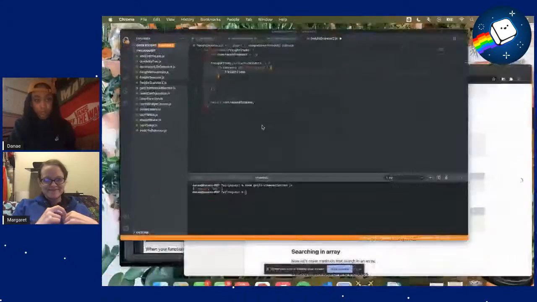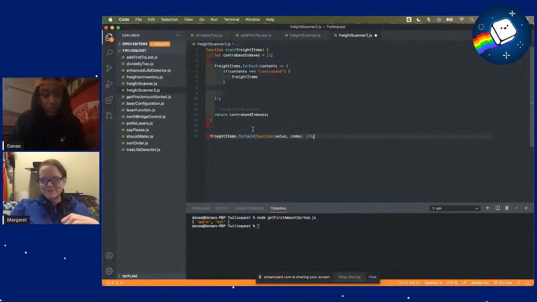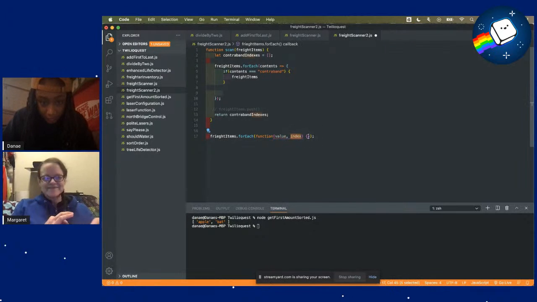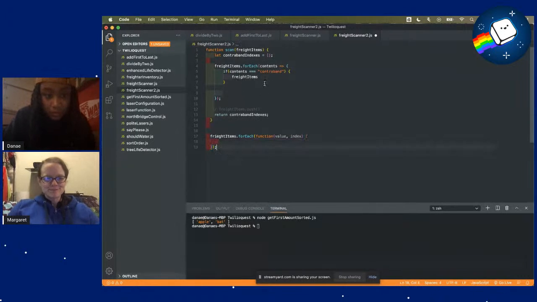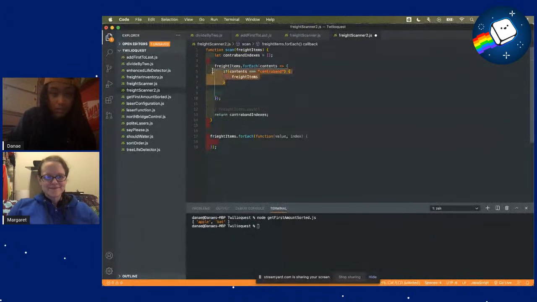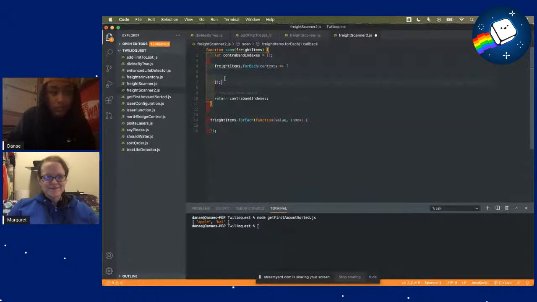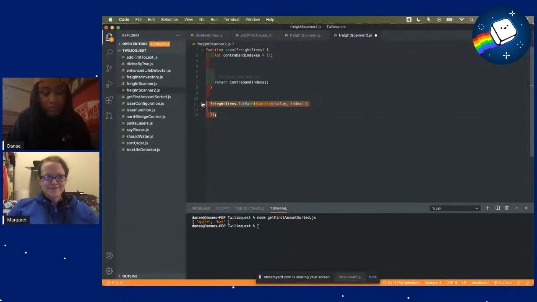Okay. So what you said was we'll do writeItems forEach, and then our value, our index, and in these curly brackets is where we'll do the if statement, right? You got it. Cool. So let me get rid of this mess. Right, so we use this approach.